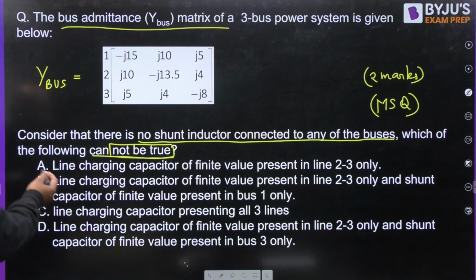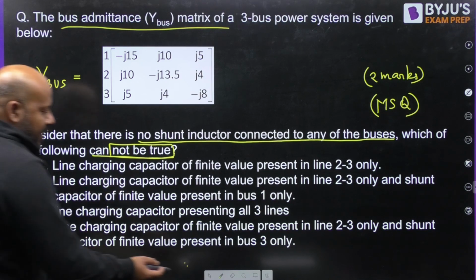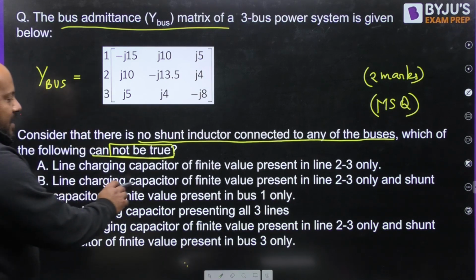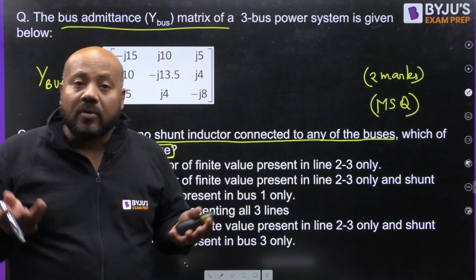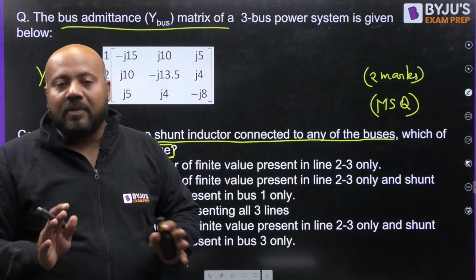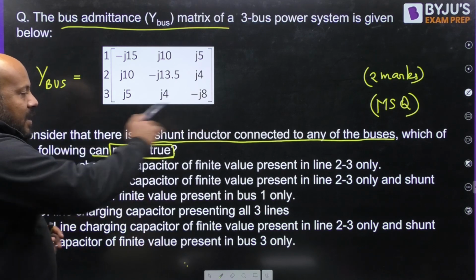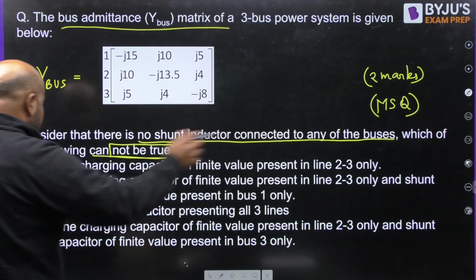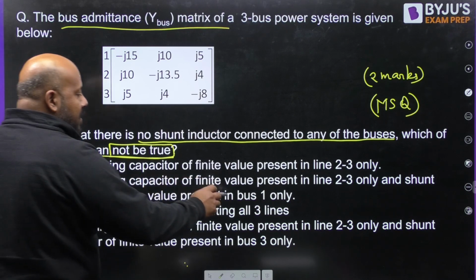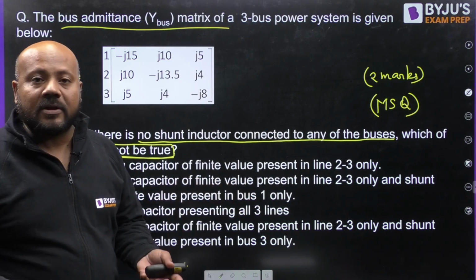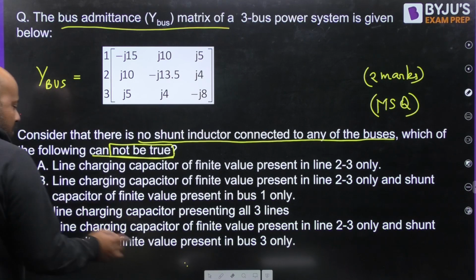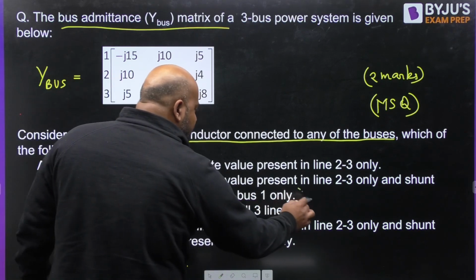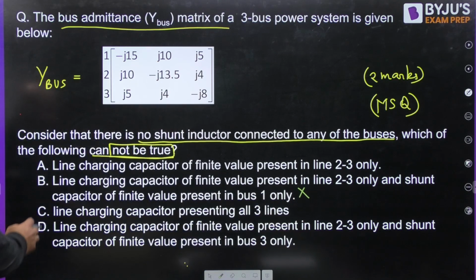Now let us go back to the statements. So now you can start with statement B. He is saying, sir, line charging capacitor of finite value present in line 2, 3 only. This is wrong. May be present, may not be present. So read the second part of the statement. And shunt capacitor of finite value is present in bus 1 only. This is 100% wrong. So B is wrong. Because you have to choose the incorrect one, na? B is wrong.